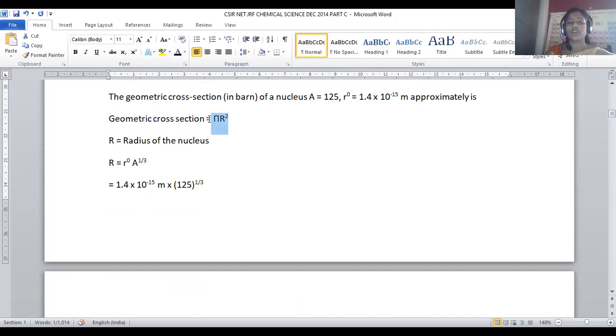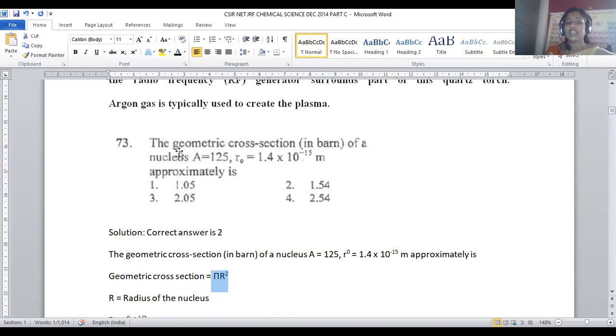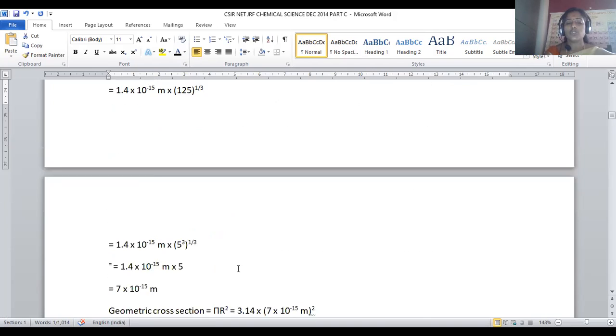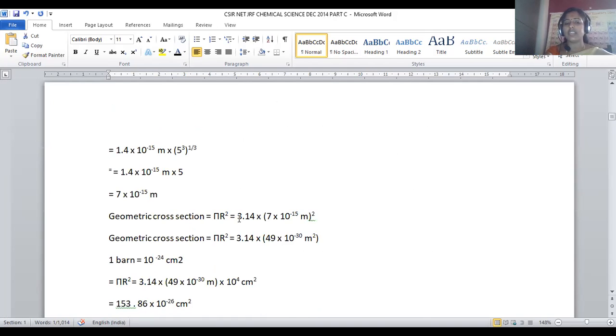We got the R value. If we substitute the R value in the geometry cross section, because they are asking for geometry cross section in barn, we will actually get the value in meters. That should be converted into barn. First we have to get the value of pi r square. Pi is nothing but 22 by 7, which is written as 3.14. R square can be taken. The R value we just got is 7 into 10 to the power minus 15 meters. Squaring, it becomes 3.14 into 49, and 10 to the power minus 15 doubled becomes 10 to the power minus 30. Meter becomes meter square.